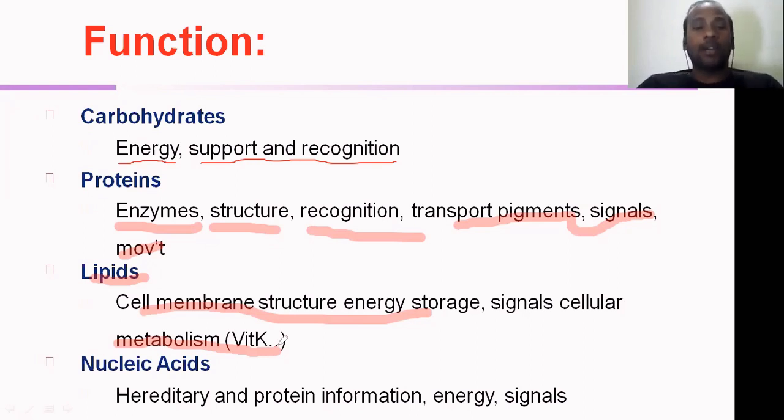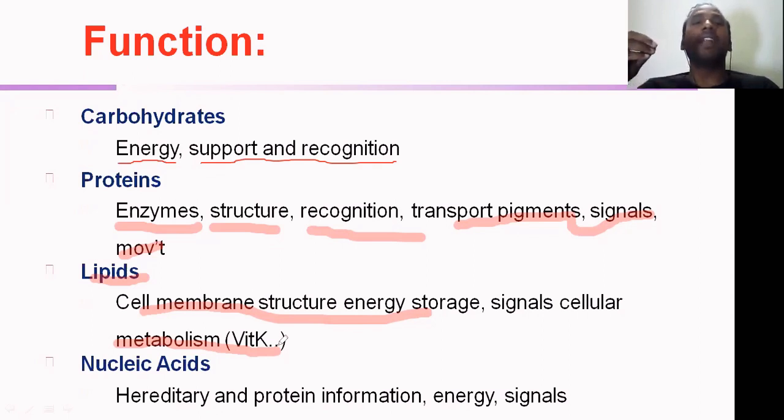And lastly, coming to the last biomolecule, we call it nucleic acids, right? The prime function of nucleic acids is simple: these are hereditary molecules. In humans, our cells have DNA.